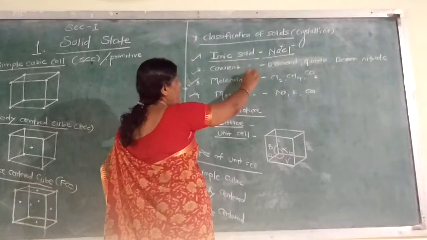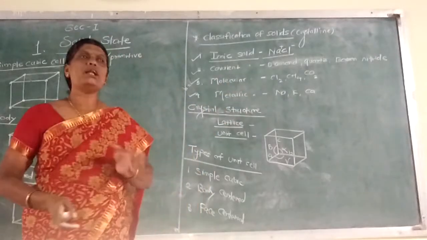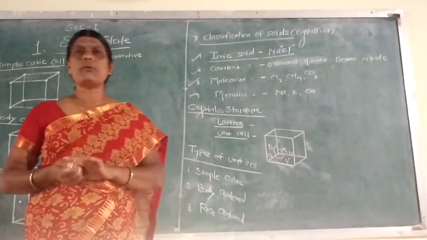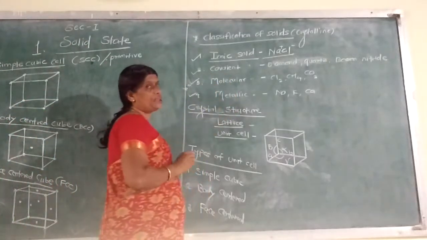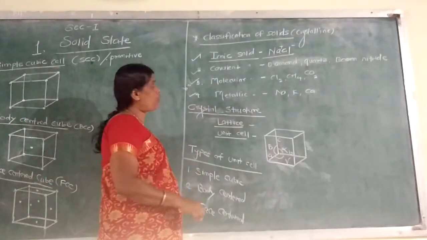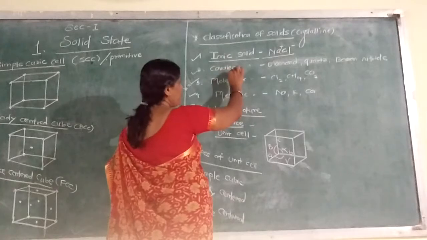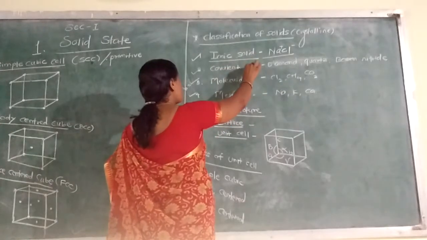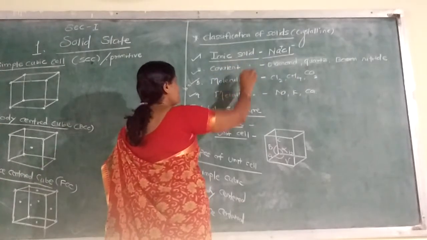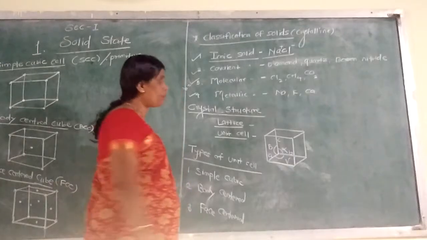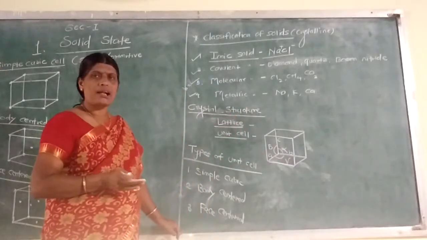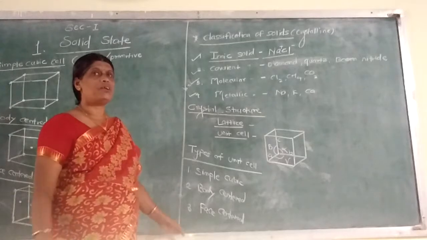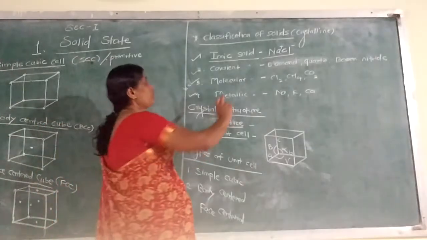Next, covalent solid. The solids which are formed by covalent bonds. We know that a covalent bond is formed by sharing a pair of electrons. This is a covalent bond, and the solid formed by this bond is known as a covalent solid. Examples: diamond, quartz, boron nitride, and many more, where there is a covalent bond and they are in